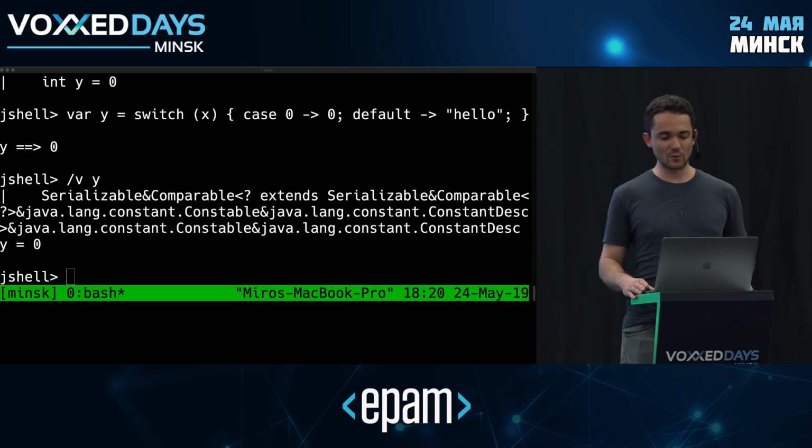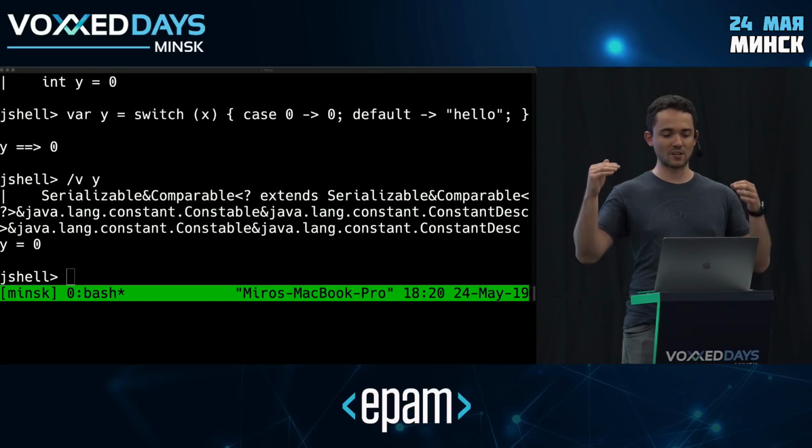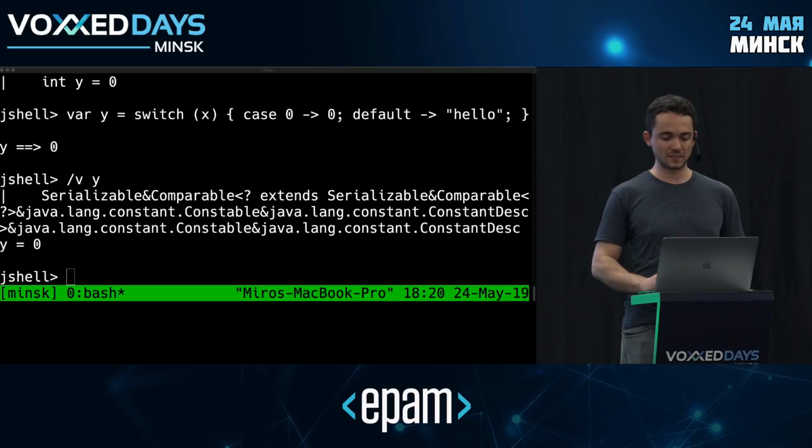So basically, what's happening here is the same situation we had with anonymous classes, right? It was able to infer a non-denotable type that's more specific than an object. Essentially, it found the parent of string and integer, which is a combination of these 4 interfaces. This is what they have in common. So that's pretty interesting, right?